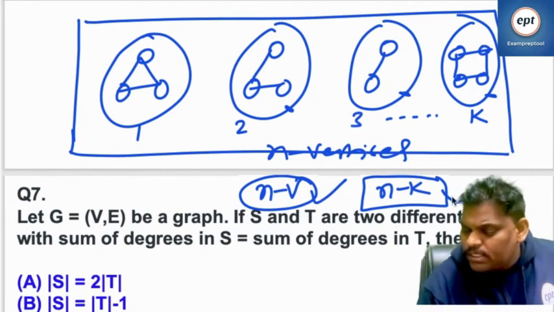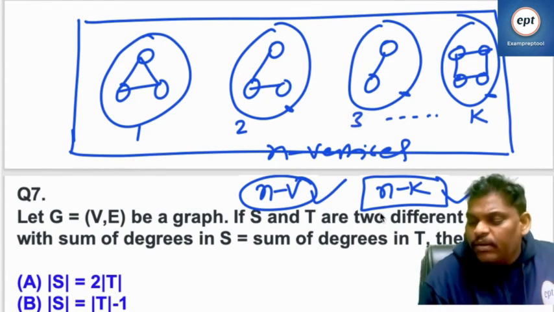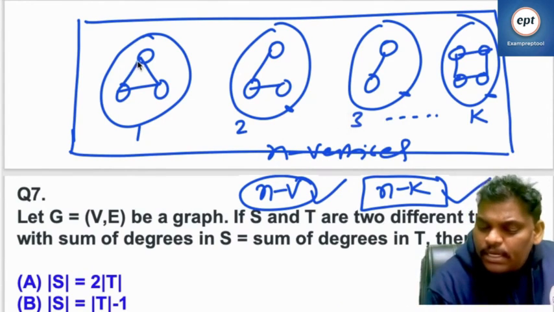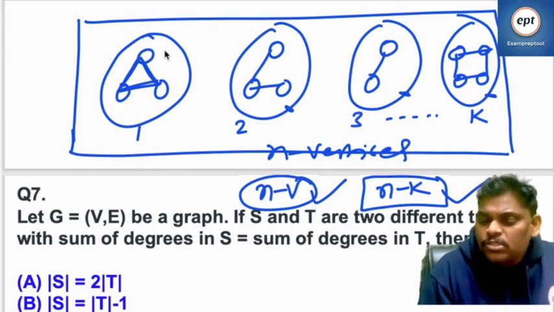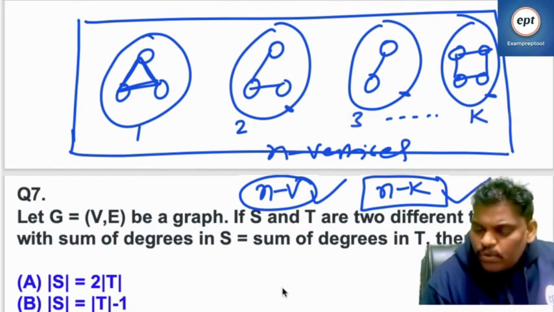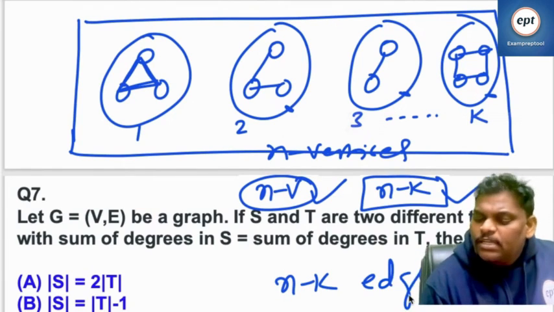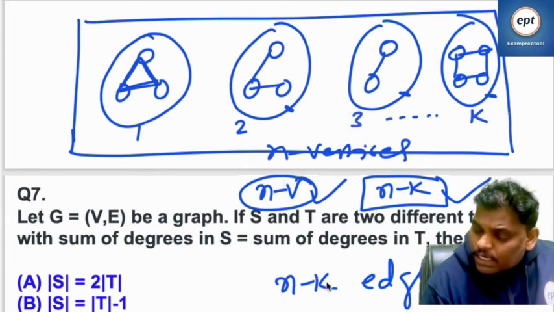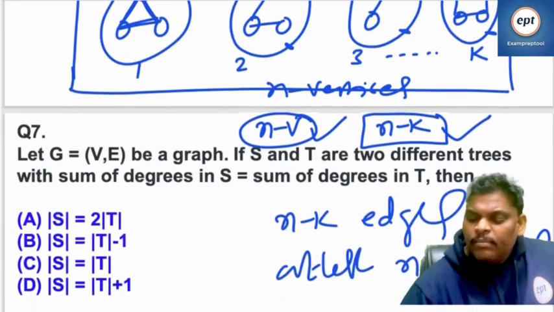Every one of these n minus k vertices will lead to one edge or more than one edge, because it is not a forest. Cycles are also allowed, so you can take more edges. If a cycle is not allowed, n minus k edges will come. Because cycles are allowed, at least n minus k edges are allowed.